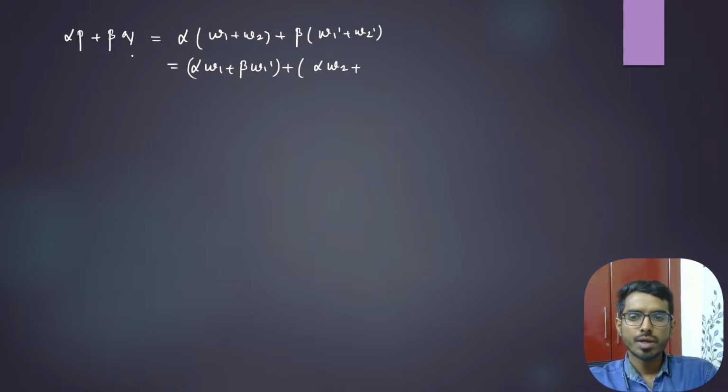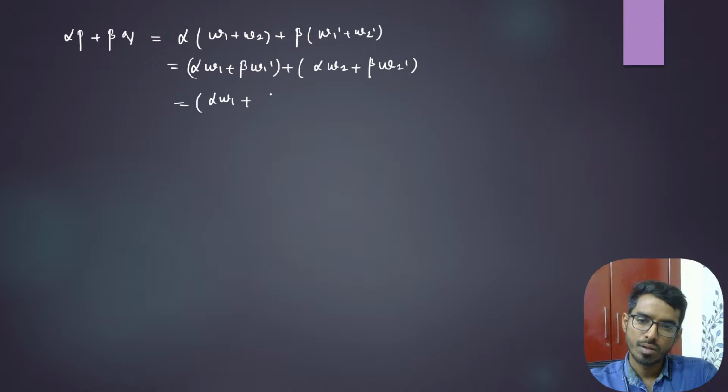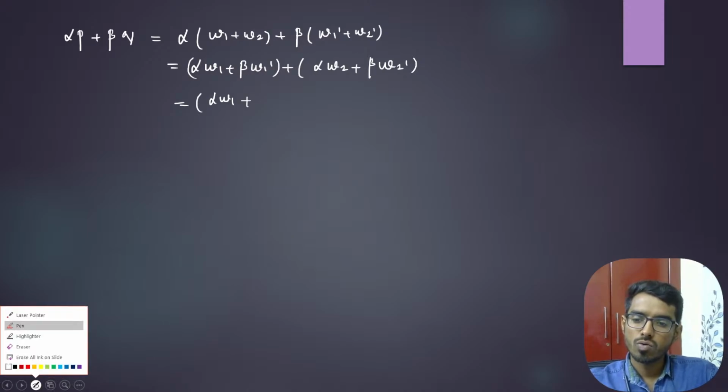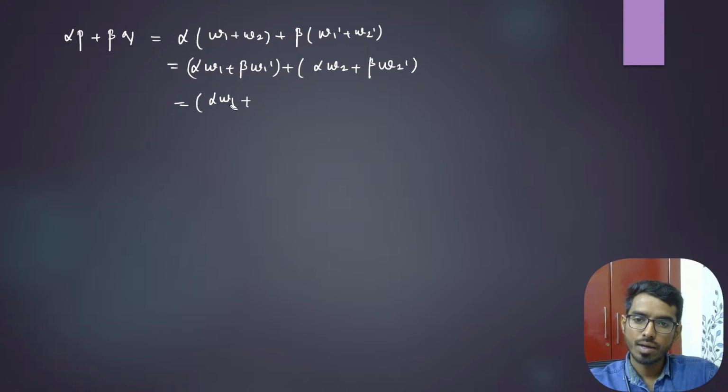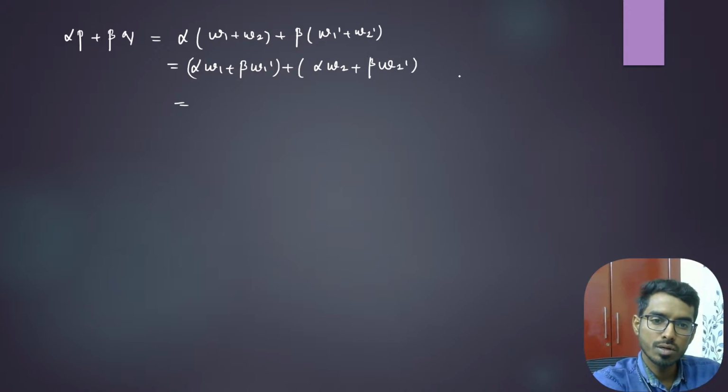Okay, so we need to prove that alpha p plus beta q is also in this, right? So alpha W2 plus beta times W2 dash. Now, can I write this as alpha W1 plus beta W1 dash plus alpha W2 plus beta W2 dash? Okay, now a very important note. We have taken W1 and W1 dash belonging to W1.